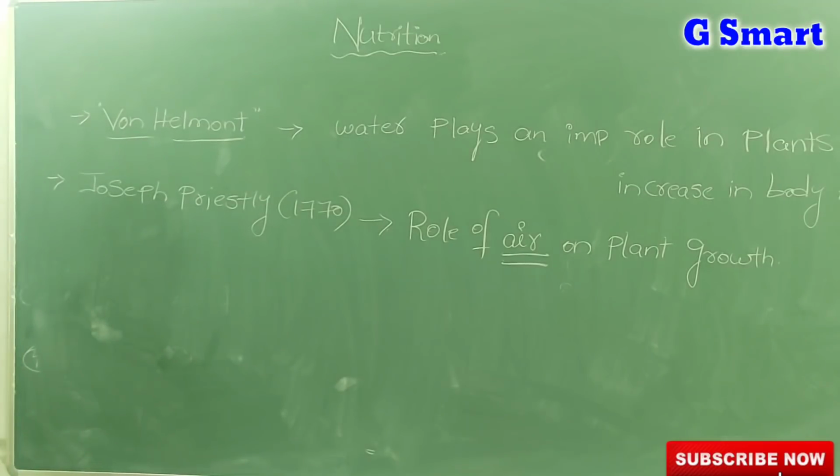So by the series of experiments, he revealed the role of air in plant growth as well as in photosynthesis.